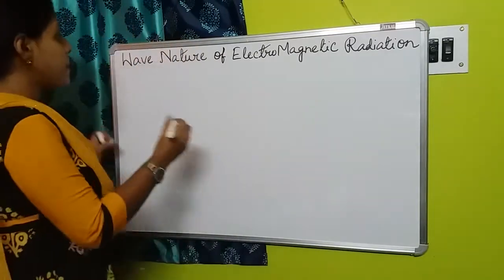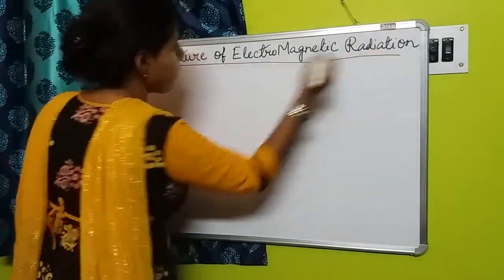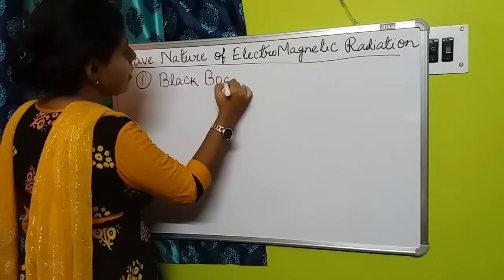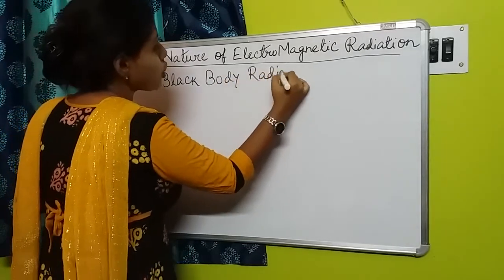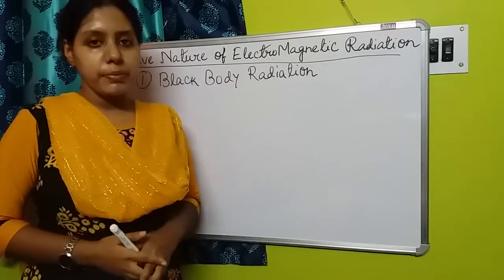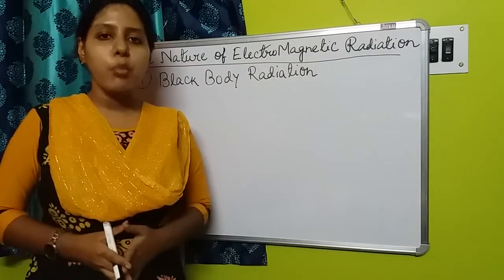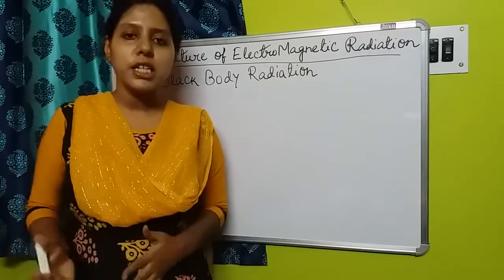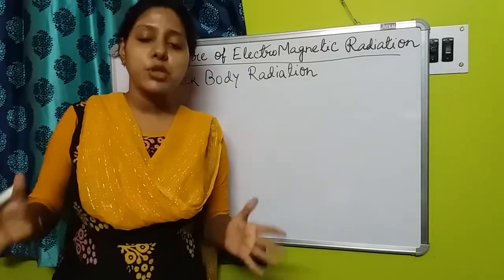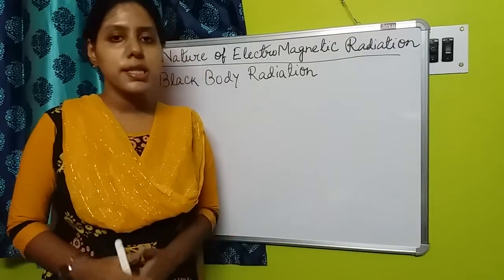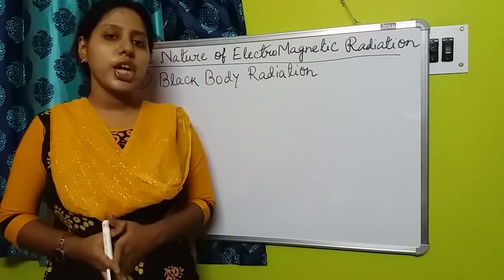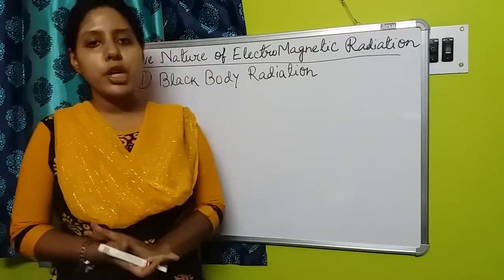So the first one is black body radiation. So this is our topic. The first part is black body radiation. So first we have to know what a black body is. Black body means actually the ideal body which can absorb or emit different types of wavelengths. It can absorb or emit different types of radiations having different wavelengths or different frequencies. So that type of body is called a black body, and the radiation from that body is called black body radiation.